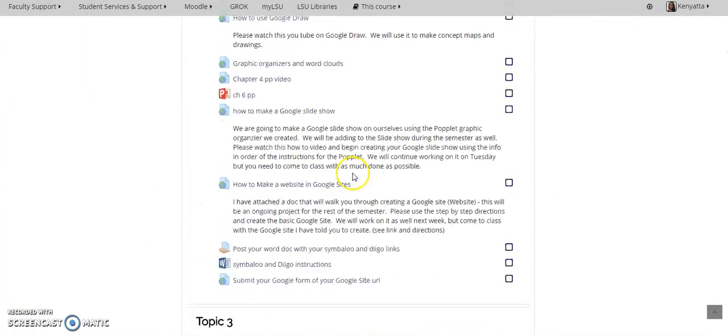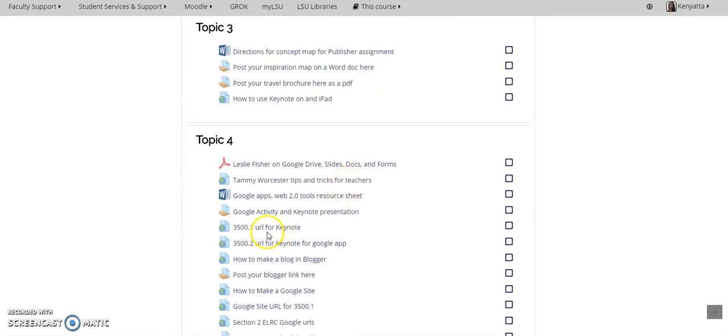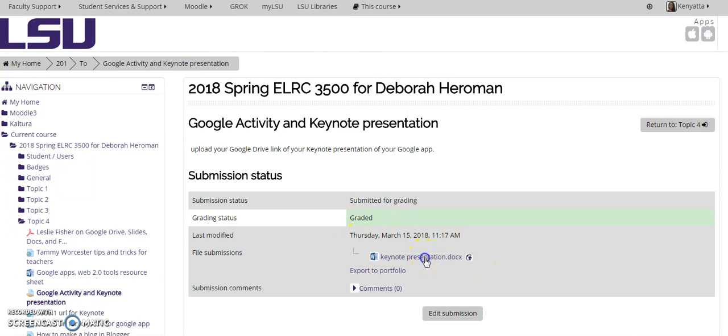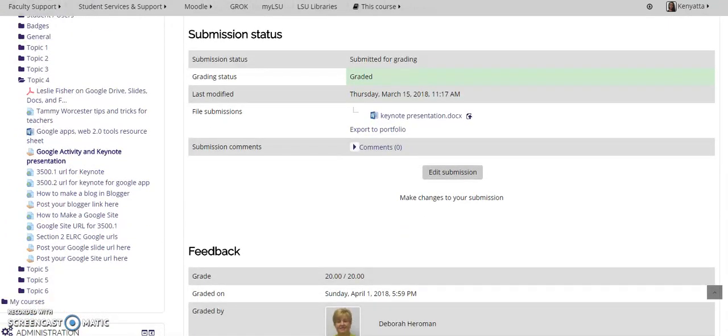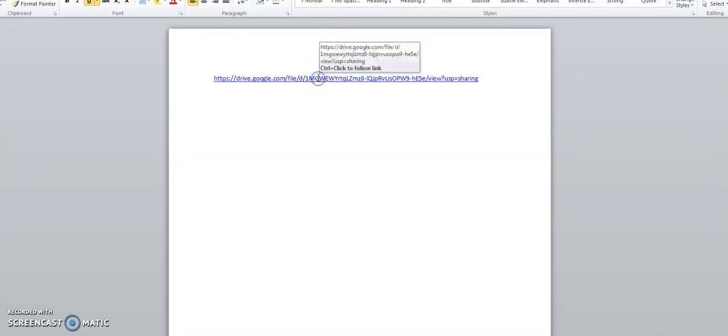I'll just scroll down to keynotes. Okay, awesome. There. Okay, let's see if this is what we want to access.